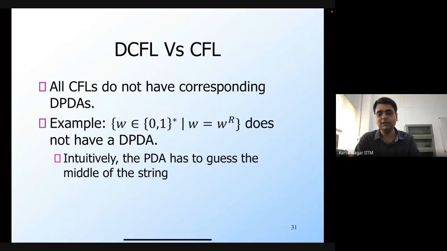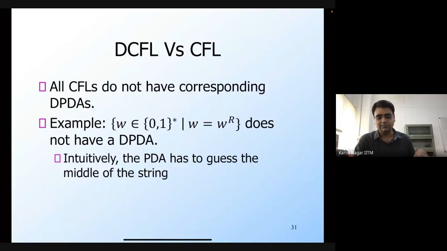But intuitively, this is because if you want to show that some string is a palindrome, you have to somehow guess the middle of the string. If you're trying to construct a PDA for this language, you would store every symbol that you see on the stack until you reach the middle of the string, and then whatever symbols you see after the middle will correspond to whatever is on the stack.